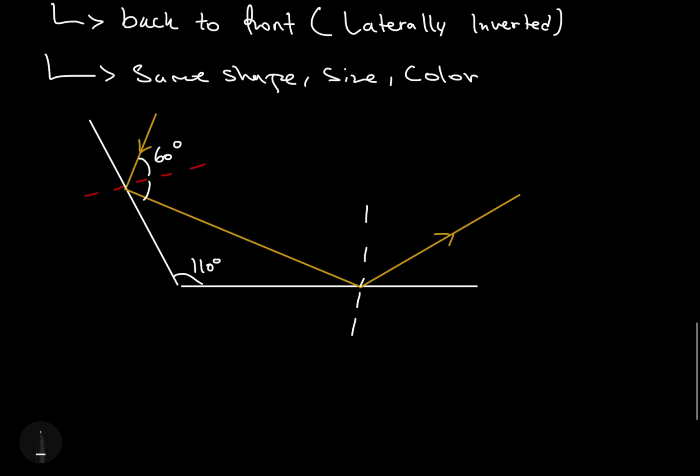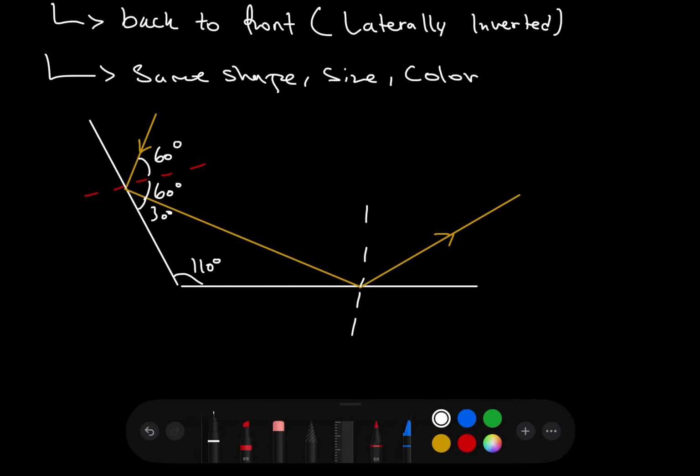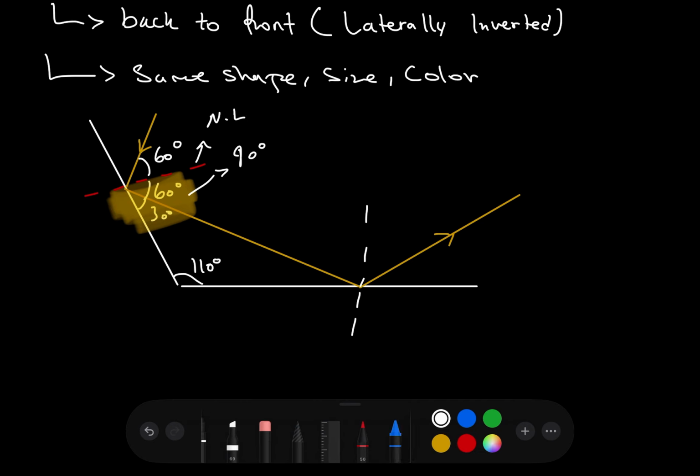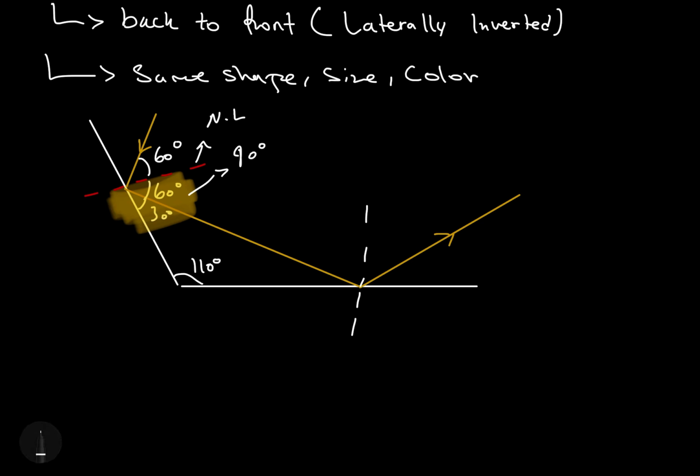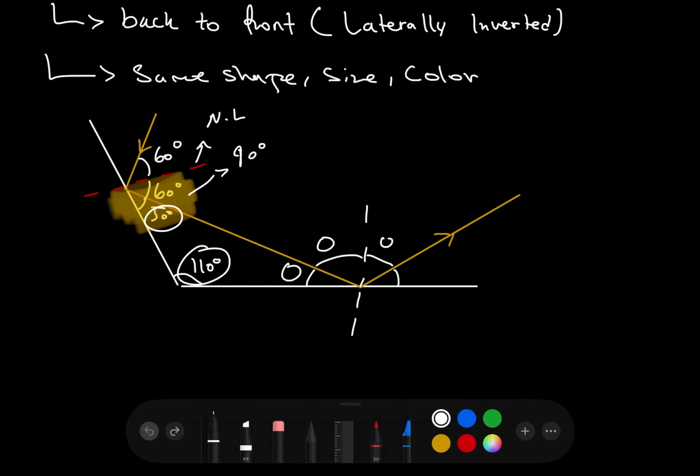But let's see how. First of all, this angle over here is also going to be 60, which makes this angle 30, because this whole side should add up to 90 degrees. Remember, the normal line here is at 90 degrees. Now, over here we have a triangle. The 30 degrees plus the 110 degrees plus this angle should add up to 180.